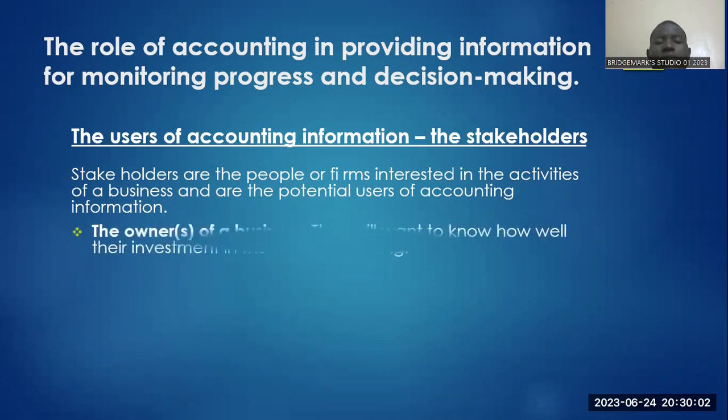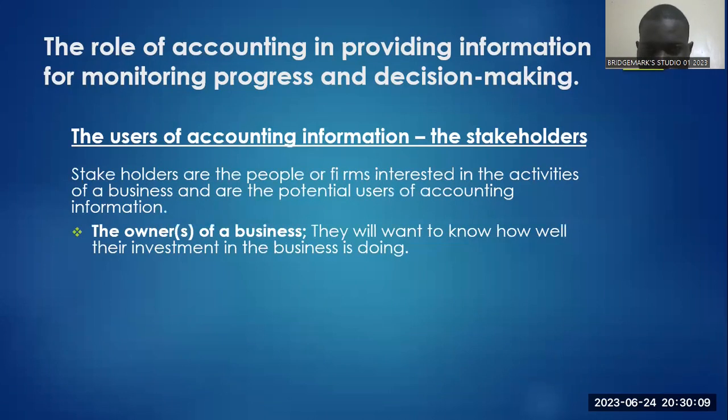So now the first users of this accounting information are the owners themselves, right? They are interested in the accounting information because they want to know how the business is doing, because they have invested money, they have given all their money to that business. So they need to know how the business is doing. How are they going to find out? From the information prepared in the statement of financial position as well as the income statement.